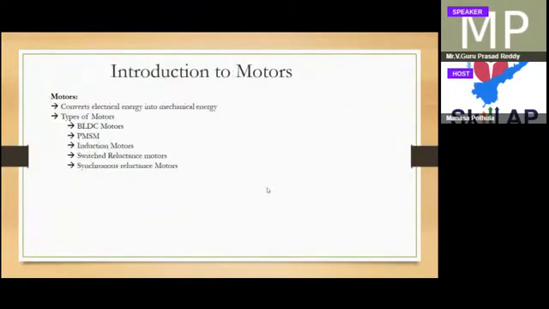Motors convert electrical energy to mechanical energy. That is the basic thing. But in electric vehicles there are mainly five types of motors used: the BLDC motor, PMSM motor, induction motor, switched reluctance motor, and synchronous reluctance motor. In industry, all these five motors are being used, depending on the application and the OEM. We can see who is using which motors.